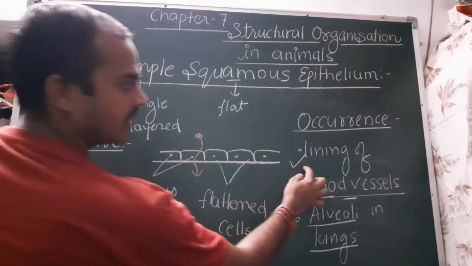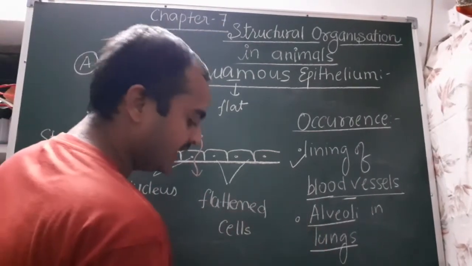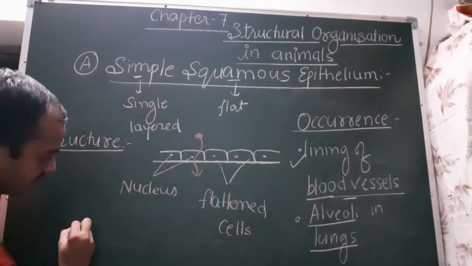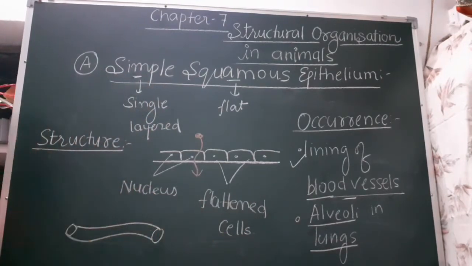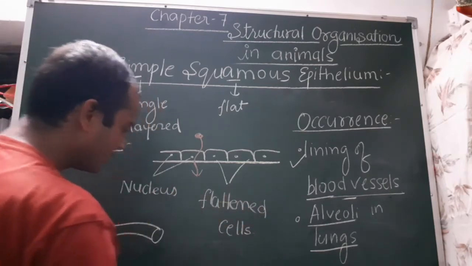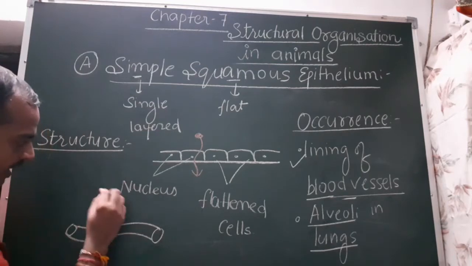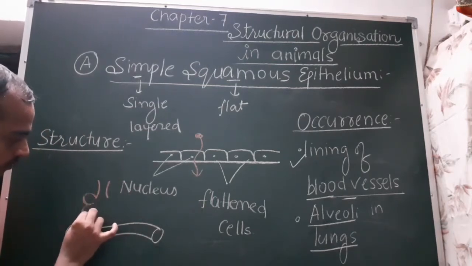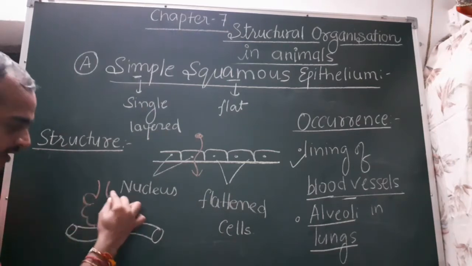The lining of blood vessels is very narrow, and the alveoli are also very narrow. Like you can see here, this is the blood vessel. In the lungs, the last part of the lungs has alveoli like this. So it is a very thin layer.